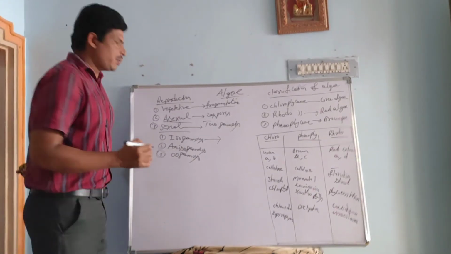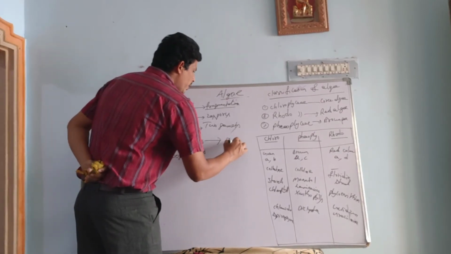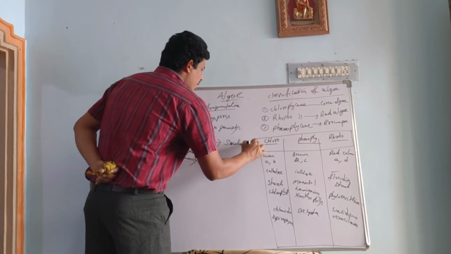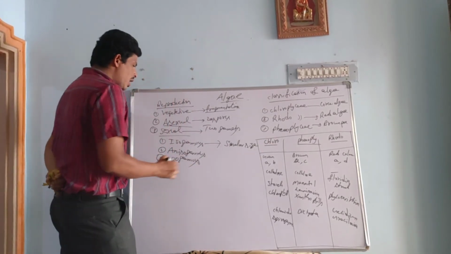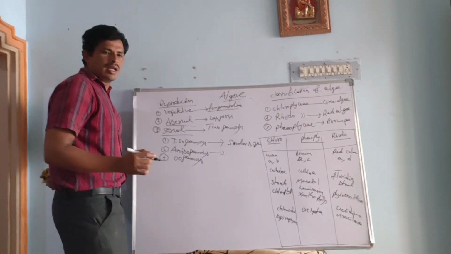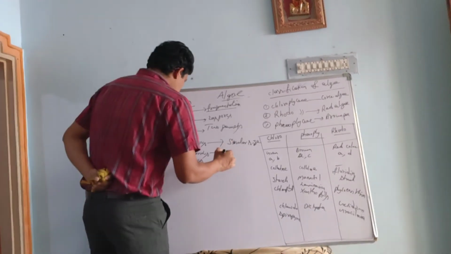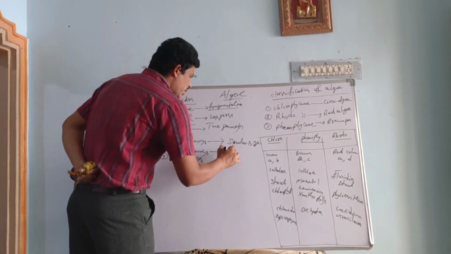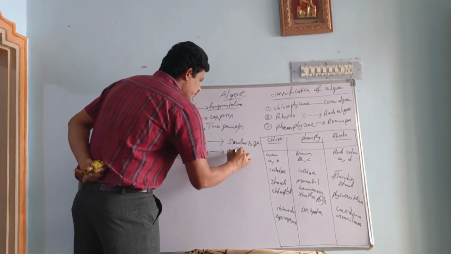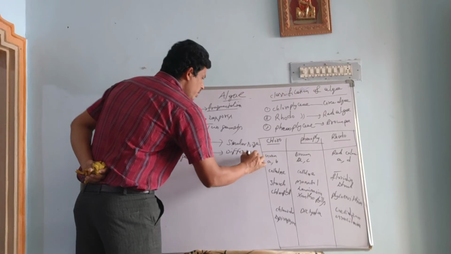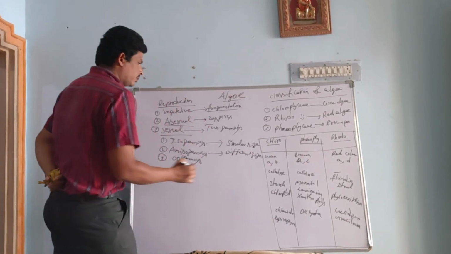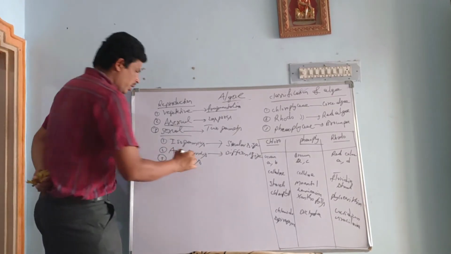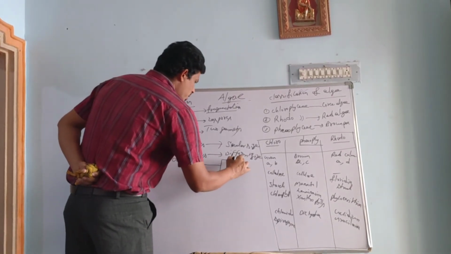Similar size means the male and female gametes are similar in size. Anisogamous means the sexual gametes are in different shapes and different sizes, so it is called anisogamous, different size.